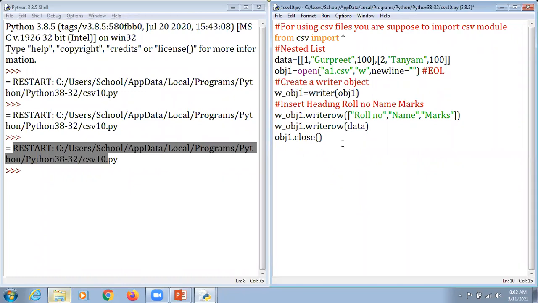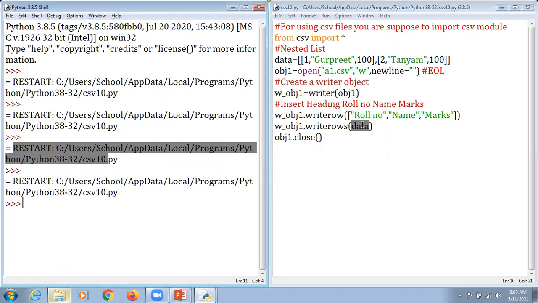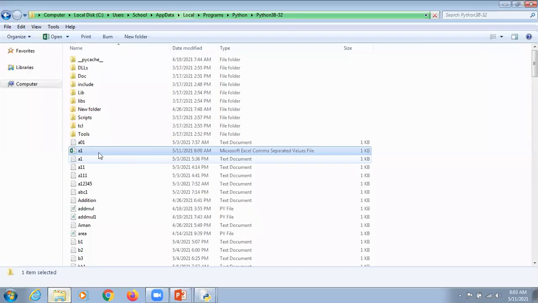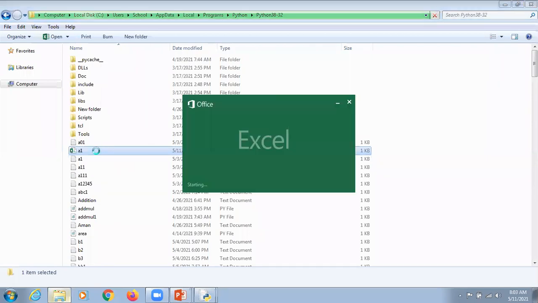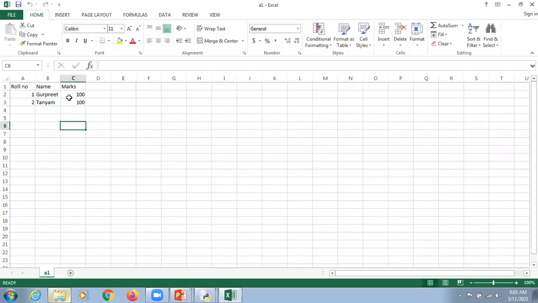Kindly add S along with writerow. It says now this time I am not writerow, I am writerows. So what happened now this time, we are not supposed to use the concept of loop here. Writerows is supposed to write the data which is being stored in that particular variable, that is data. We can simply press F5, hit the enter key, and what is supposed to happen now, here it is, the content which is there in that particular variable is inserted.